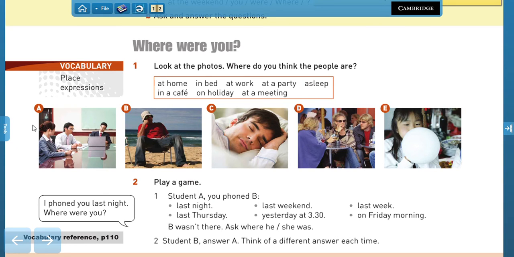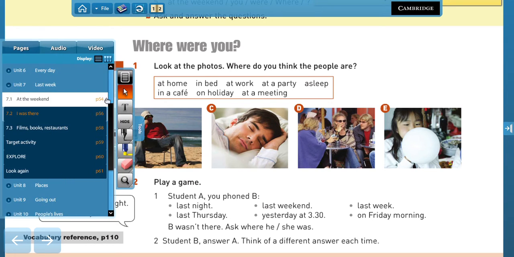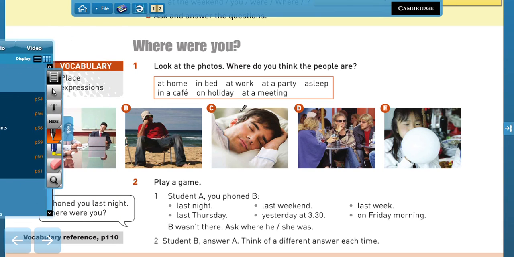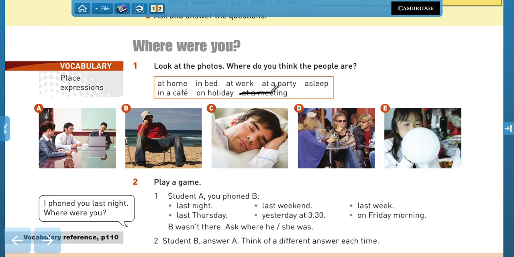So, number 1, we say they are at a meeting. They are at a meeting. Or we can also say they are at work. Right? Those are the two possibilities. For B, we say he, because that's a man, right? He is on holiday.